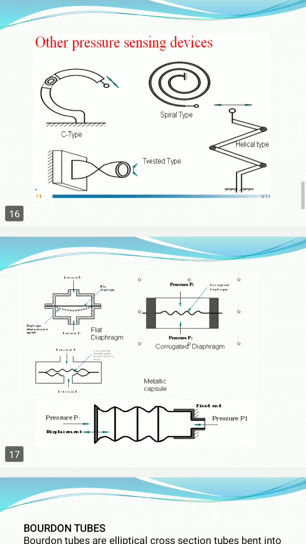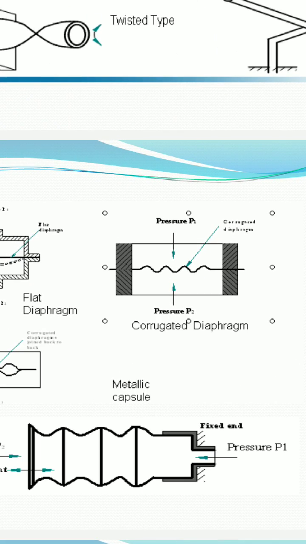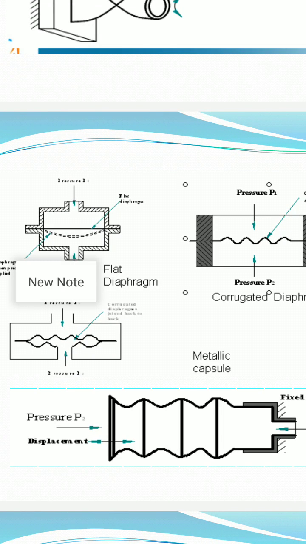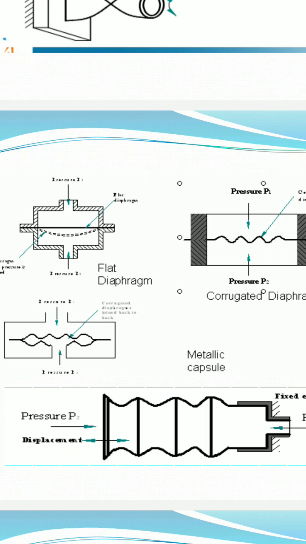We see many of the mechanical transducing elements in the diagram on the screen. The first one, the C shape, is the Bourdon tube, then the spiral tube, twisted tube. Below you see the diaphragm. A flat diaphragm is there, then a corrugated diaphragm, and the third one, a metallic capsule, and at the last bellows. When you pump the bellows, air is sucked. So bellows are used for pumping the oil, pumping the air out.